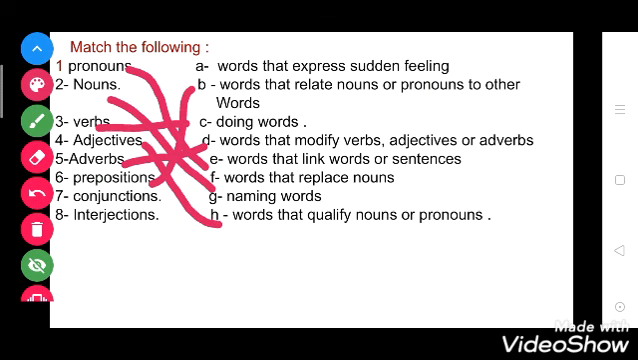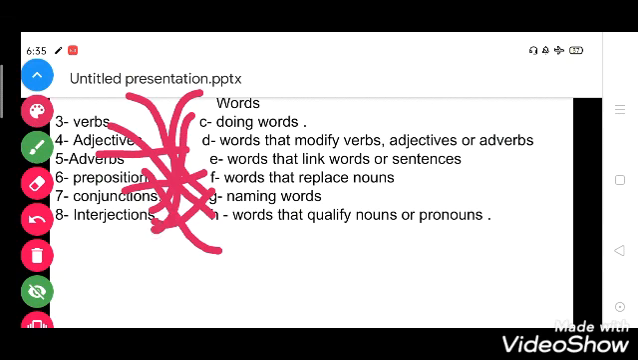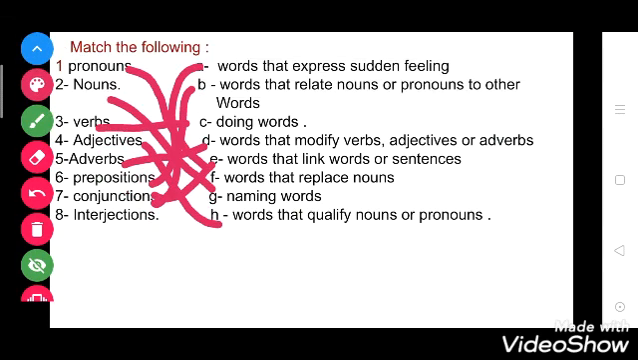Words that relate nouns or pronouns to other words. Now what is a conjunction? Conjunctions are the linking words. It will go with E. Words that link words or sentences. Now what is an interjection? Words that express sudden feeling, they all are interjections, and it will go with A. So by this match the following, we have revised what the parts of speech are.